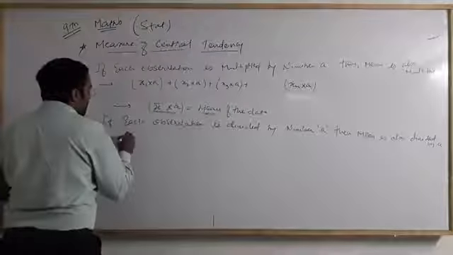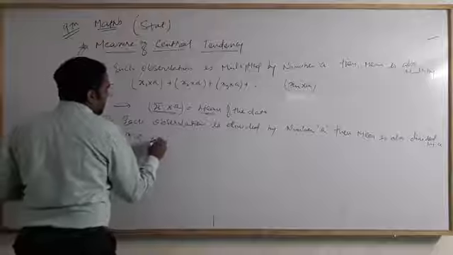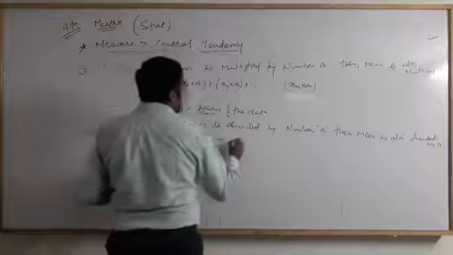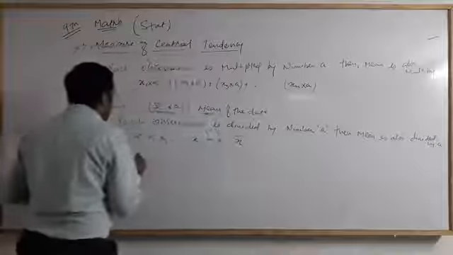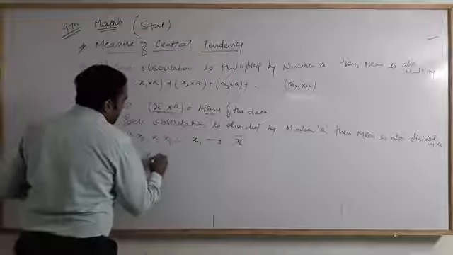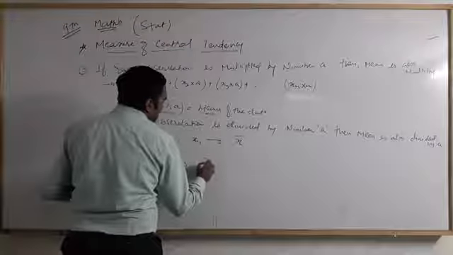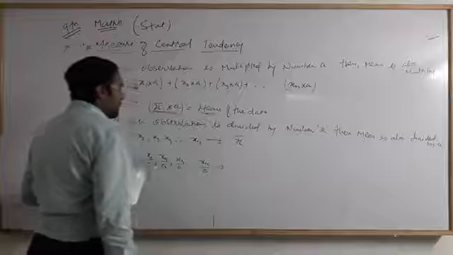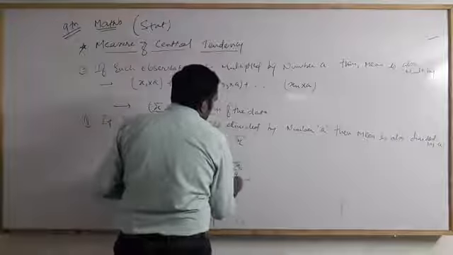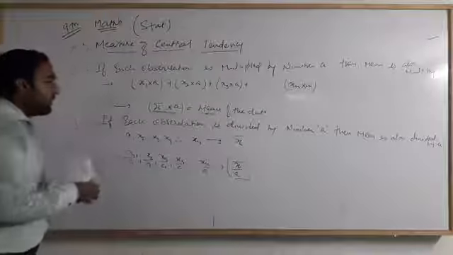Then for x1, x2, x3, x4 till x of n, what is my mean for this data? My mean is x bar. Now if each is divided by a, x3 by a, x4 by a till x of n by a, then what is my mean? Then my mean is also divided by a.